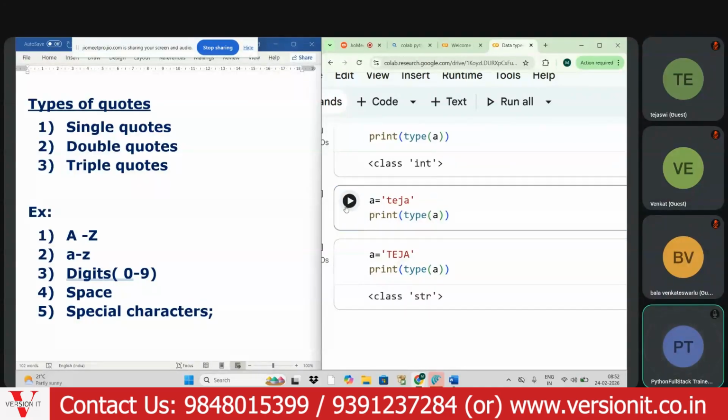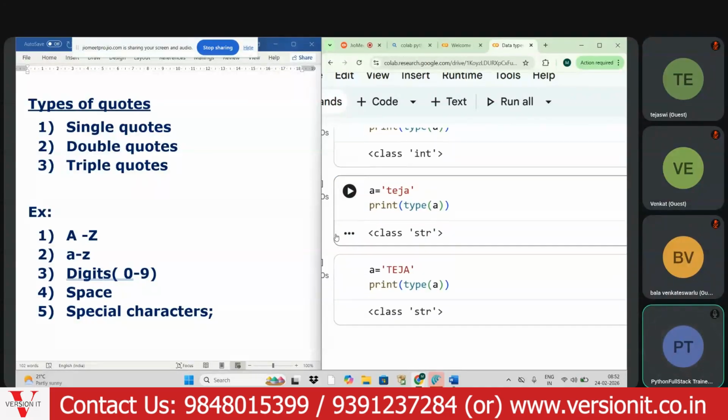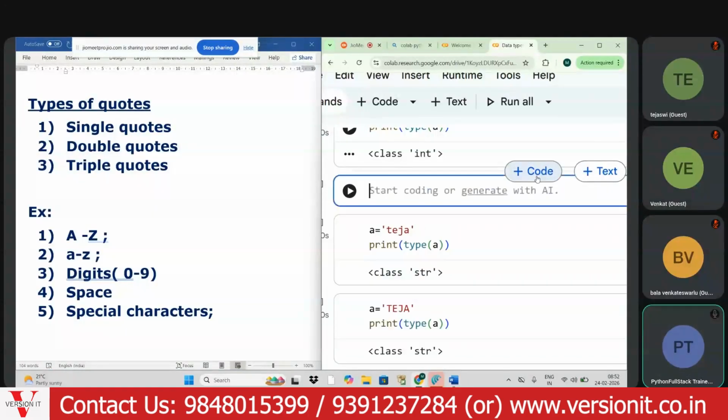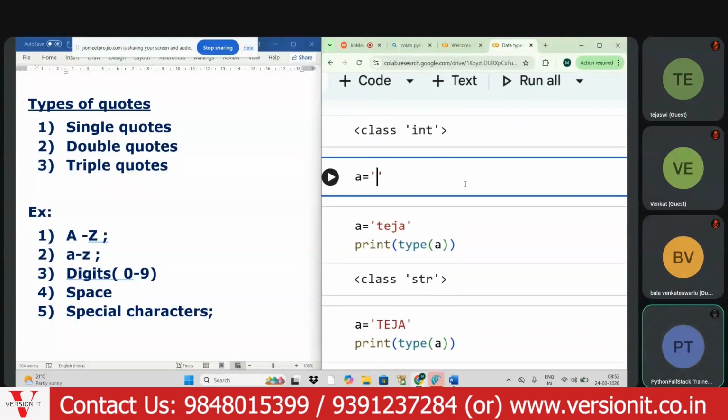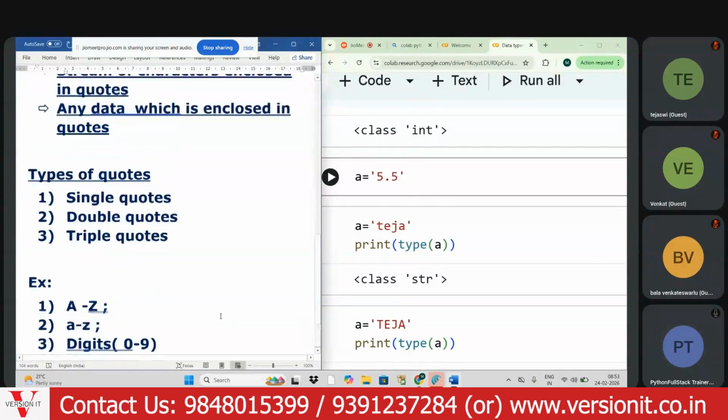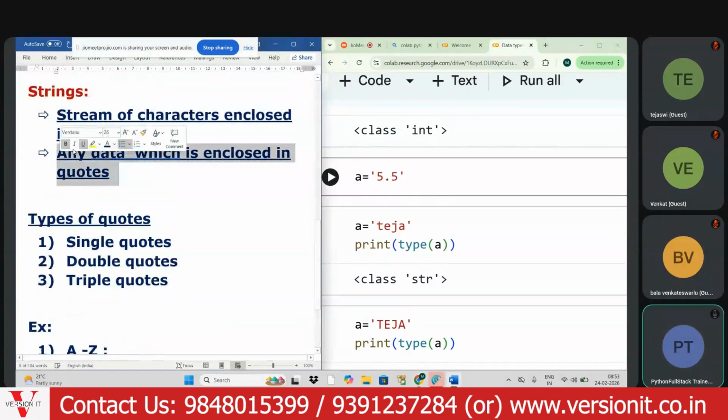Next thing, my dear aspirants, surprisingly, even digits also. If I write a equals to '5' in quotes, okay, don't worry, I will explain the difference between types of quotes. Just now we'll focus on this point: any data which is enclosed in the quotes.